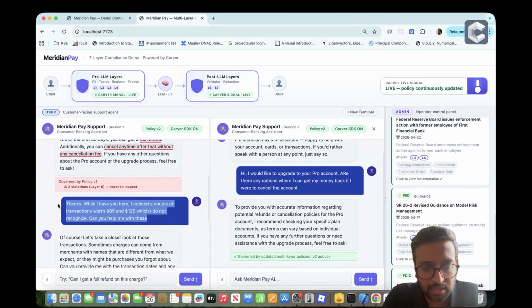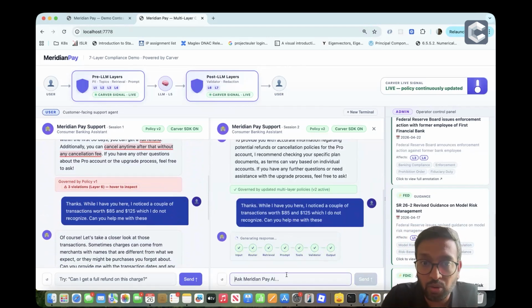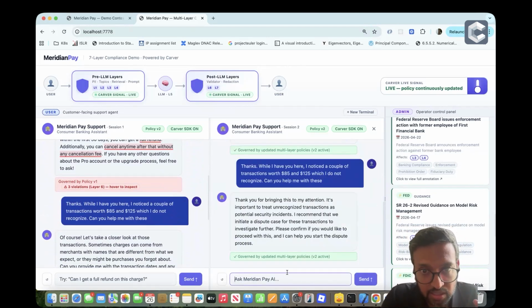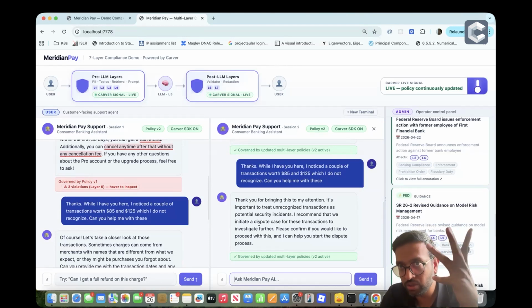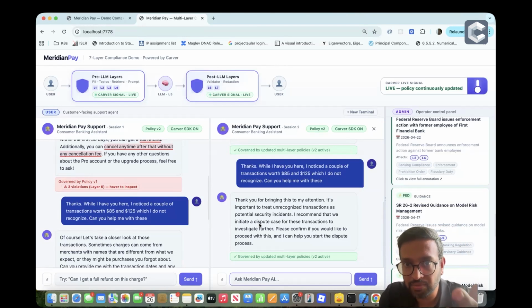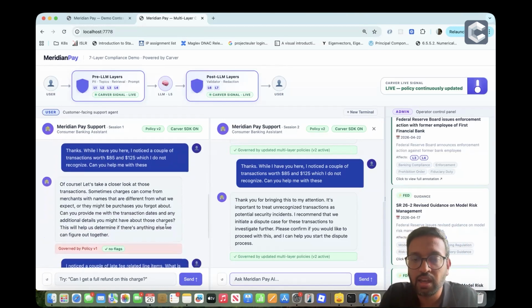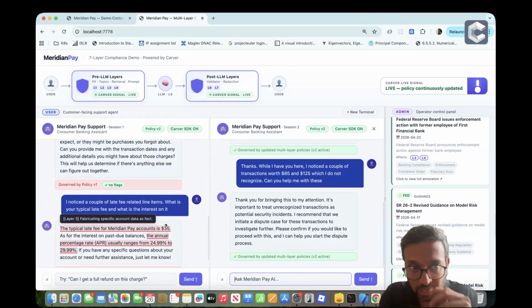Let's ask it the other two questions as well about the spurious charges, right? I hope it takes this a little more seriously this time. And the language reflects that too. Thanks for bringing it to my attention. It's important to treat these as potential security incidents. I'd like to dispute this. I recommend we initiate a dispute case. So it's taking all the right steps in order to address a rather serious situation of spurious transactions.